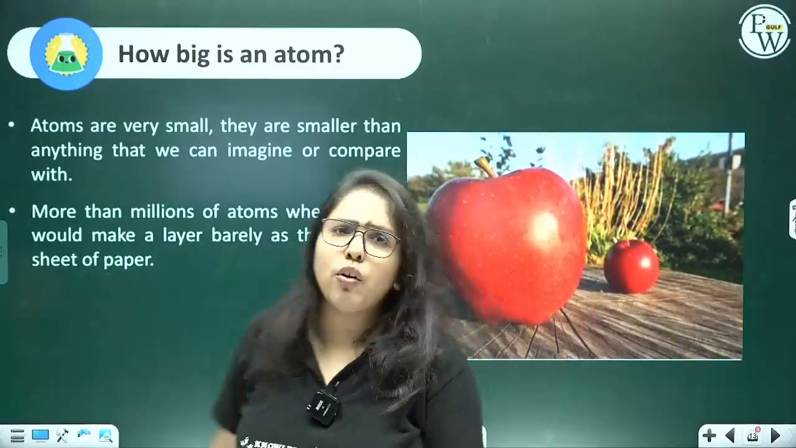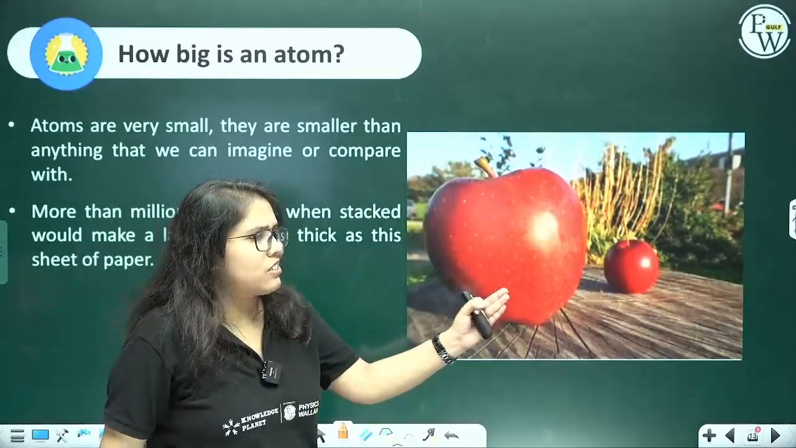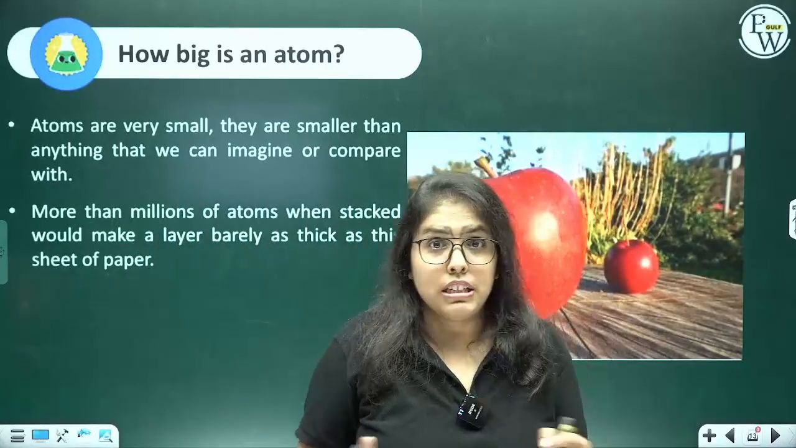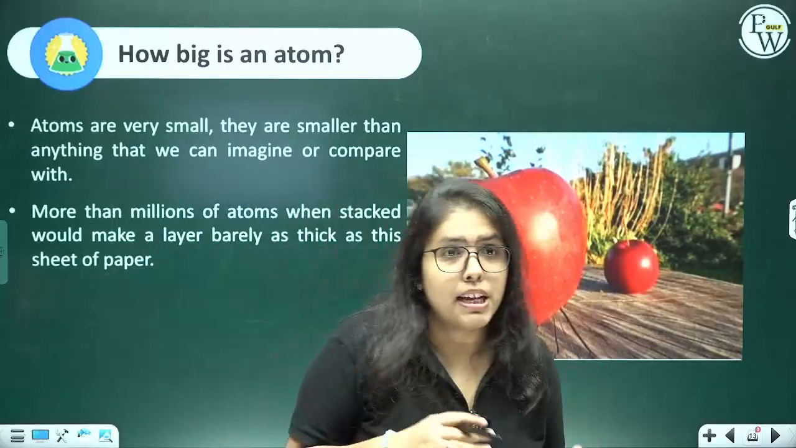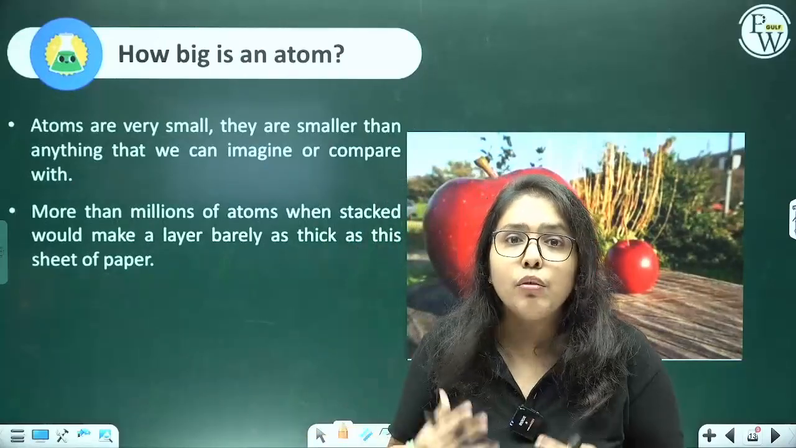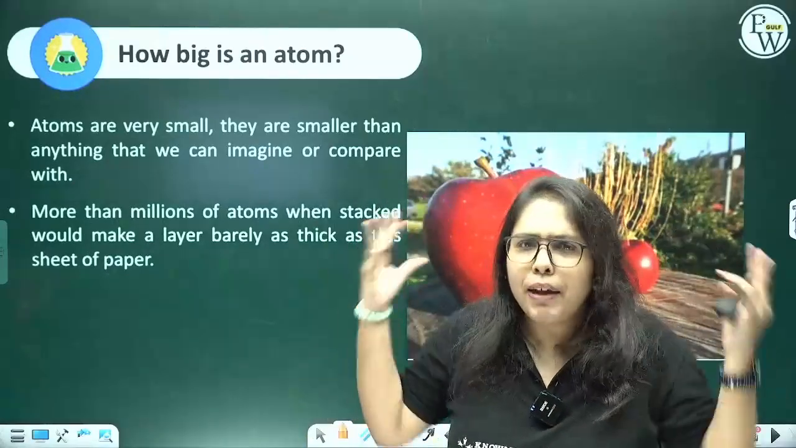Now you can see over here, there is an apple, there is a cherry. Like, how big really is an atom? Is it as big as an apple? Is it as big as a cherry? Is it smaller than a cherry? Or, is there a comparison? What exactly? How big is it really?